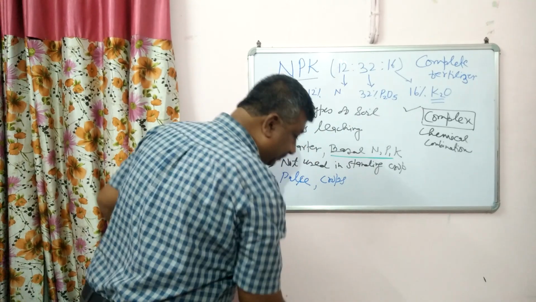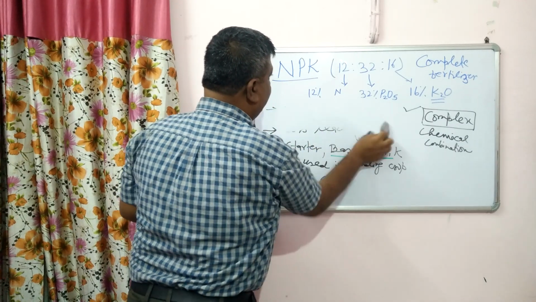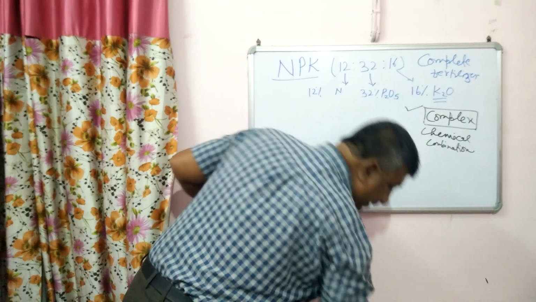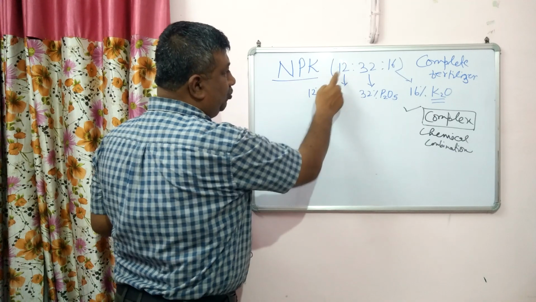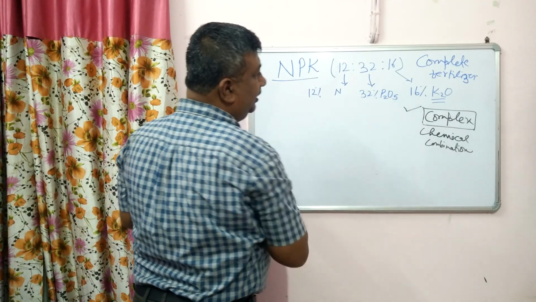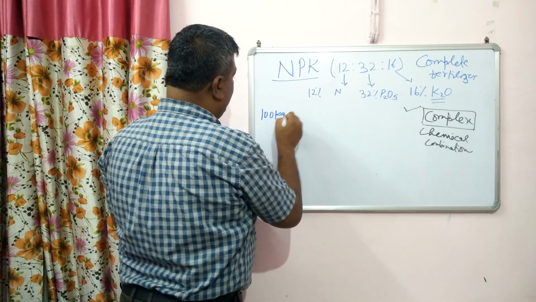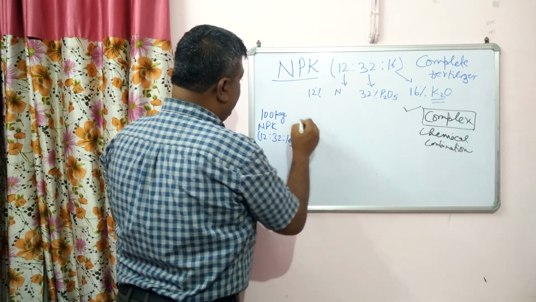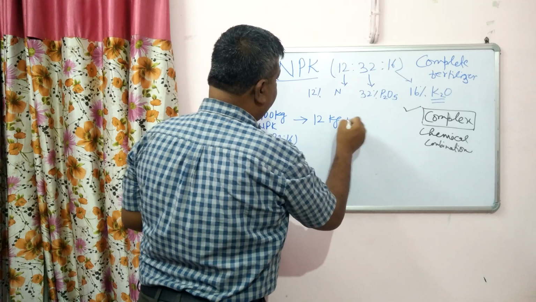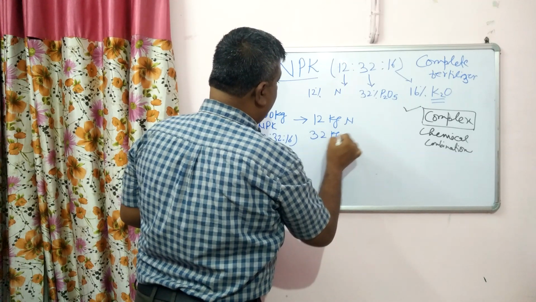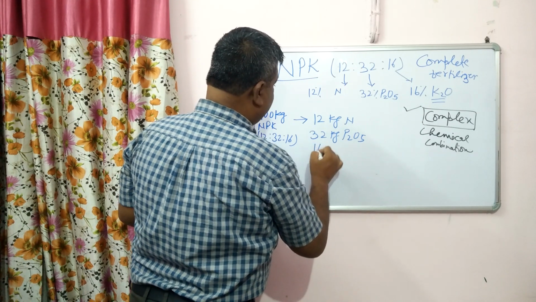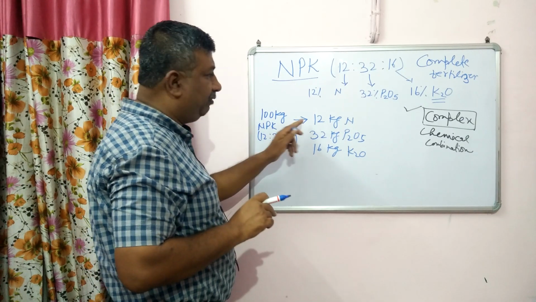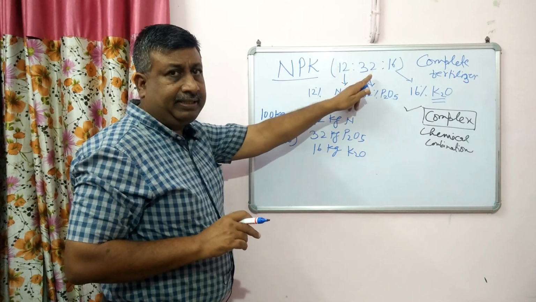Now the important thing is that this grade is important. This grade indicates the percentage. It is not the ratio. Please remember that it is not the ratio. It is the grade. Okay, it is 12% N, 32% P2O5, 16% K2O. If we are applying 100 kg of this NPK, the grade is 12, 32, 16, then it will provide 12 kg nitrogen, 32 kg P2O5 and 16 kg K2O. If we are applying 100 kg of this fertilizer, then it will provide the same amount because it is in percentage.